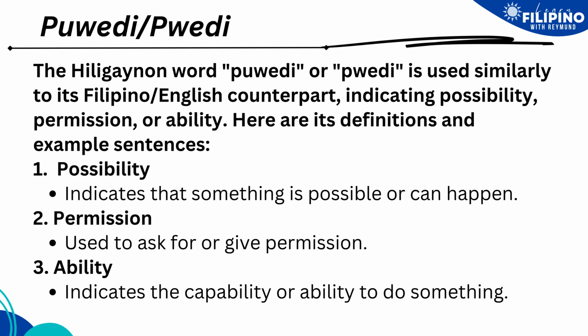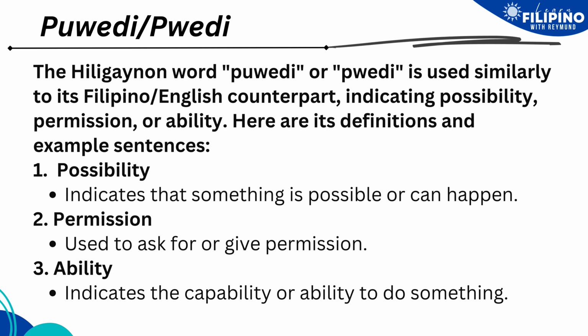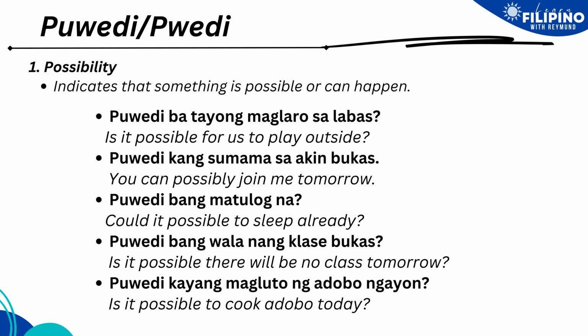The first use is that it indicates that something is possible or can happen. Number 2 is permission. It is used to ask for or give permission. And the third one is that it indicates the capability or ability to do something. The first one here is possibility. It indicates that something is possible or can happen.